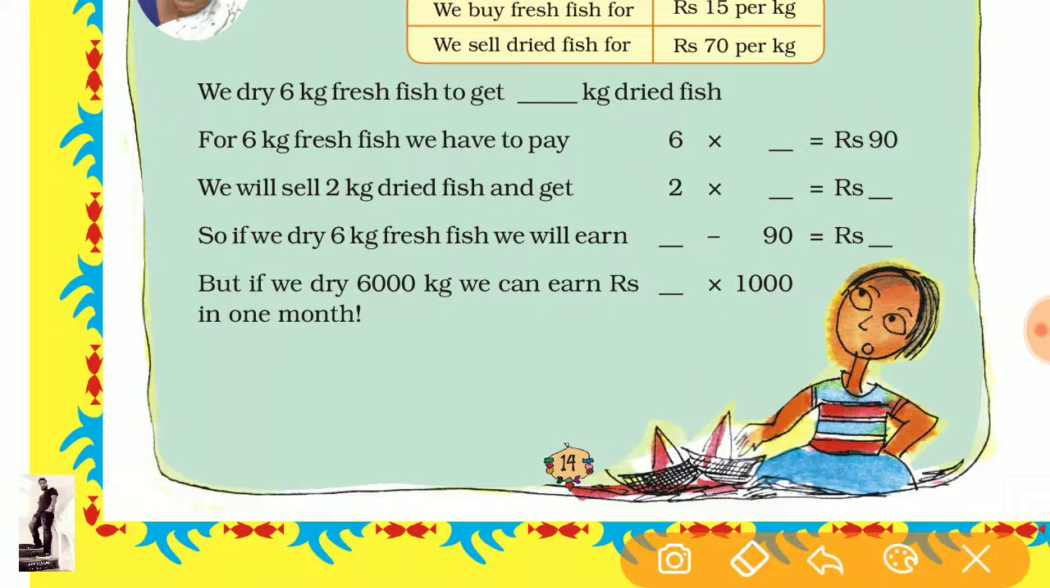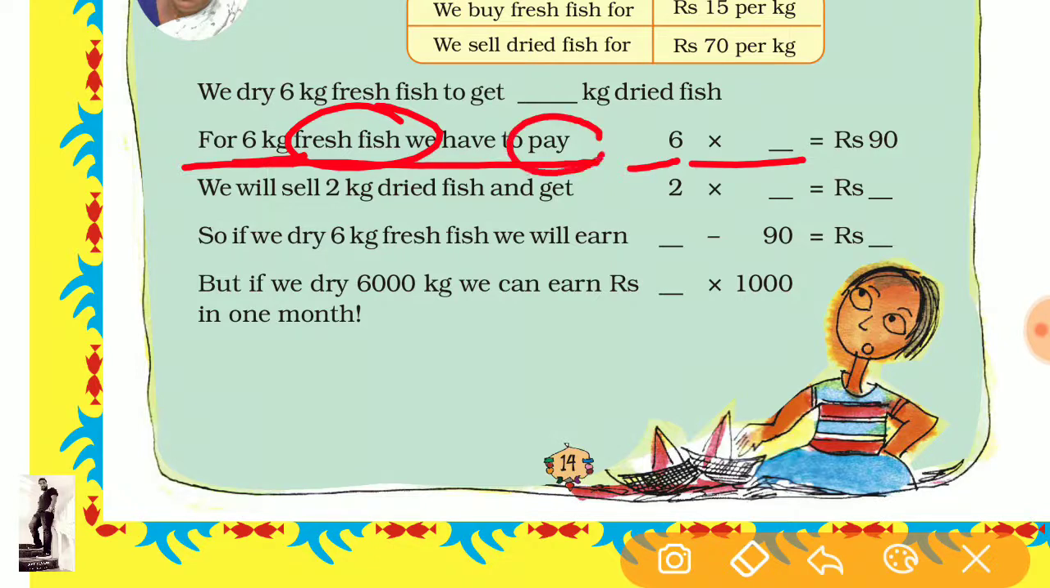Next question. For 6 kilogram of fresh fish, how many rupees do we have to pay? It is talking about fresh fish. There are 6 kilogram of fresh fish, and how much money do we have to pay? What is the price of 1 kilogram of fish? 15 rupees. So you will write 15 rupees there, it is given.